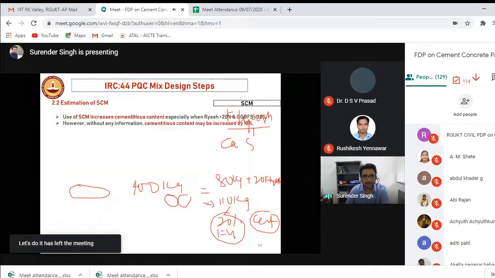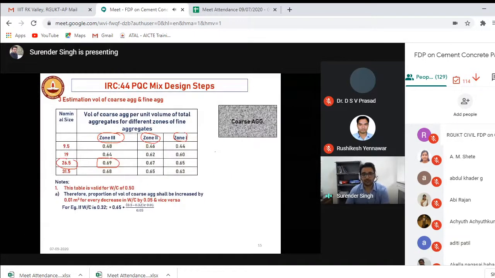But here we don't have any method to calculate the coarse aggregate requirement in kg. So we'll be calculating the ratio of coarse aggregate with respect to fine aggregate with the help of this table, based upon the type of your fine aggregate and the size of your aggregate.